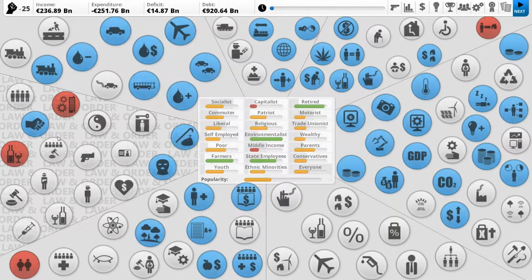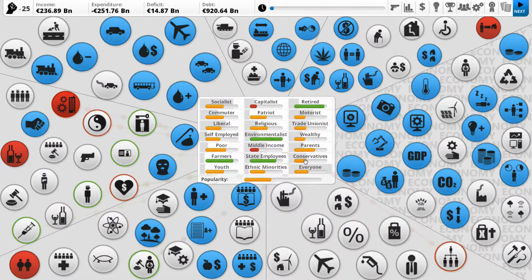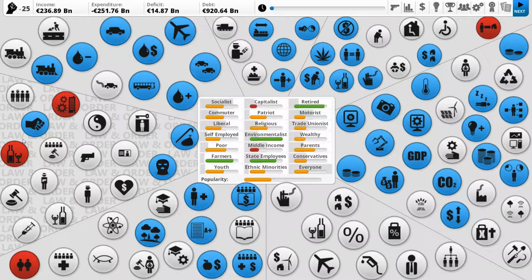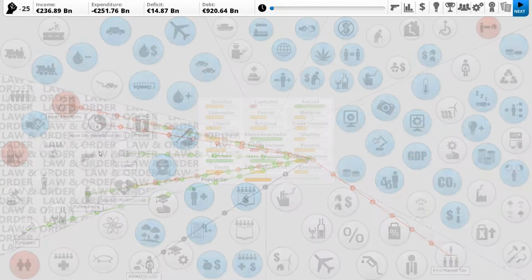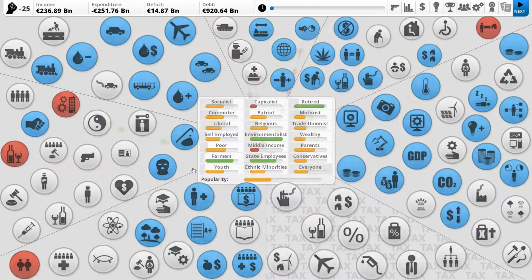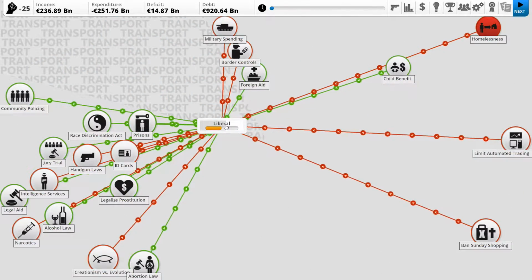Now, one issue that I did see was that when there's loads and loads of issues in Australia, you can see it, they've got like 5 or 6 issues over this side. They actually make people want to become conservative because there are so many issues. They kind of say, right, let's not be liberal, let's just try and sort this out. Like, we want police. So it's almost like having issues causes a conservative nature. And if you have everything fine and lovely, it's going to create more liberals over time anyway.